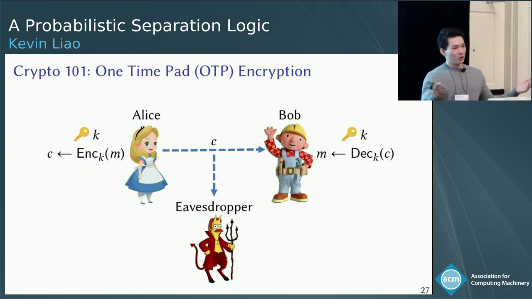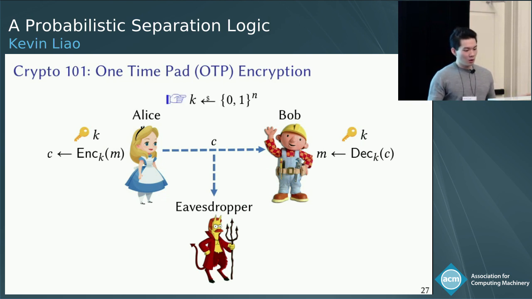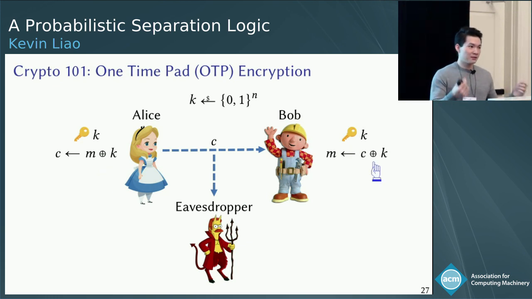So the one-time pad encryption scheme is what everyone learns in Crypto 101. It goes something like this. To generate a key k, we're going to first uniformly sample from the n-bit strings. Then to encrypt the message m, we're going to take the XOR of the message and the key. And since XOR is its own inverse, to recover the message m, you take the XOR of the ciphertext and the key.